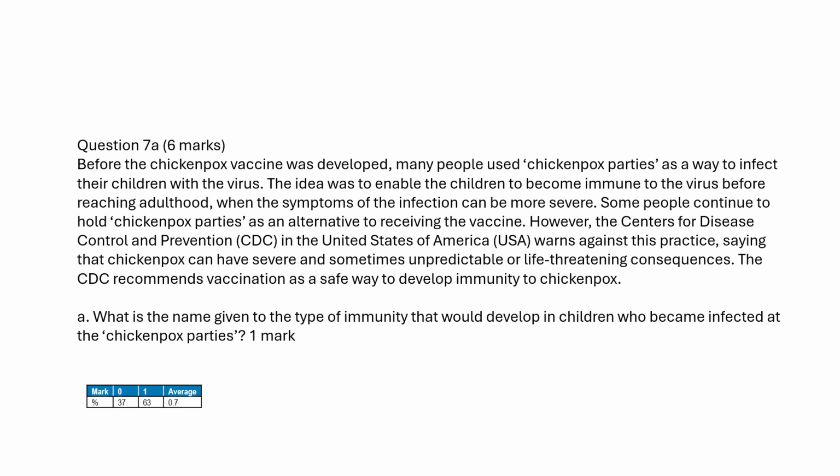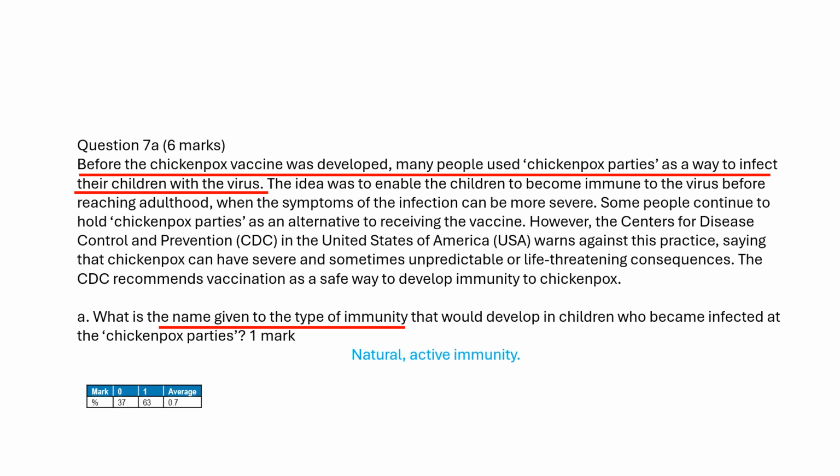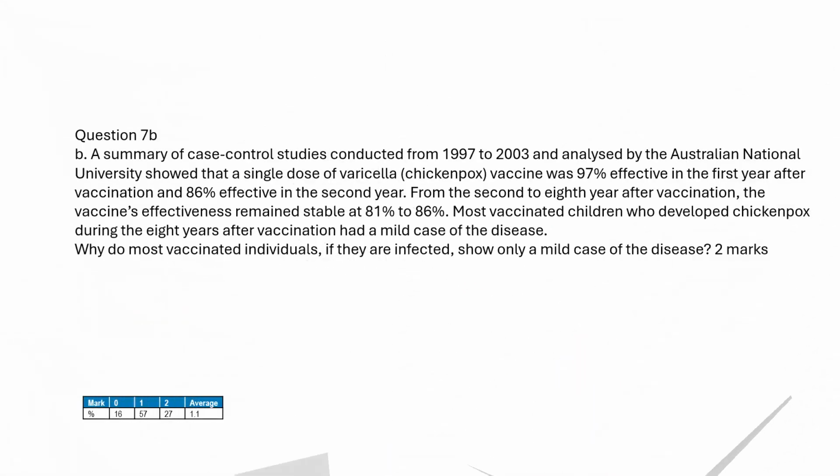Before the chickenpox vaccine was developed, many people used chickenpox parties as a way to infect their children with the virus. This type of immunity is natural and active immunity. The chickenpox vaccine provides 97% protection in the first year, 86% in the second year, and 81% to 86% from the 2nd to 8 years after vaccination.